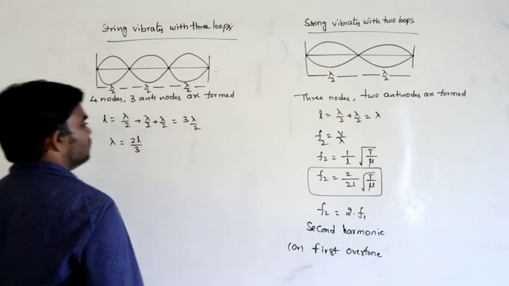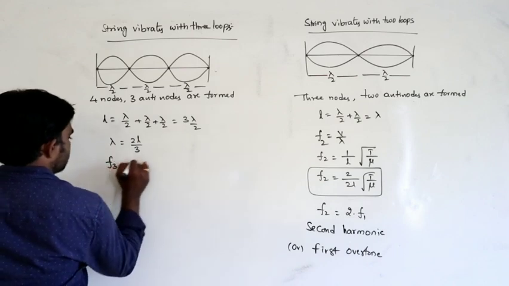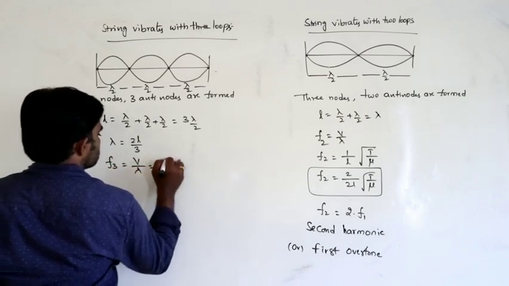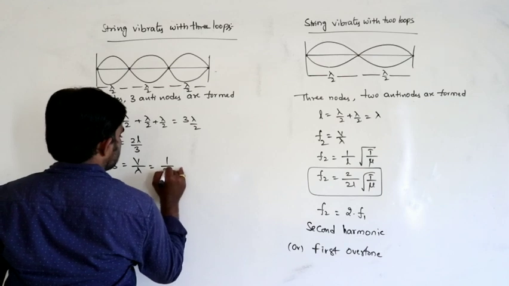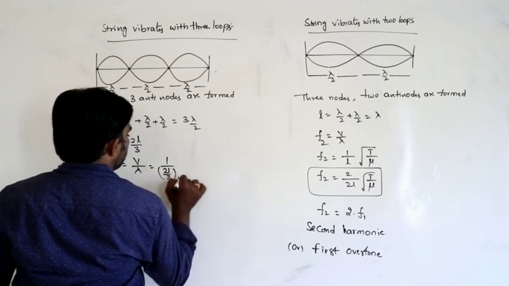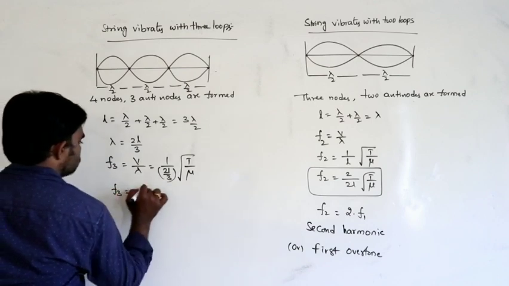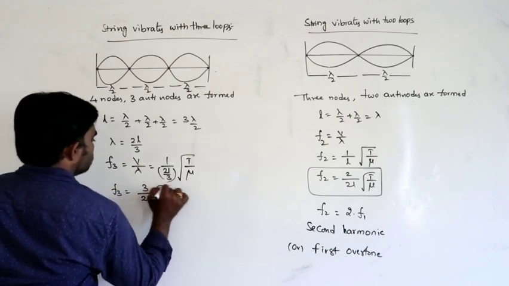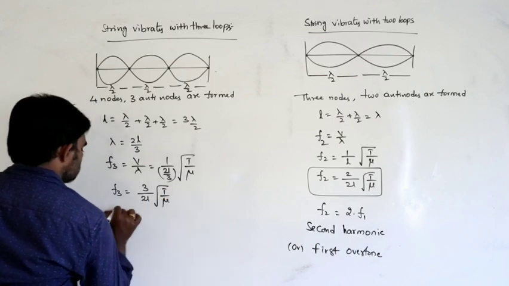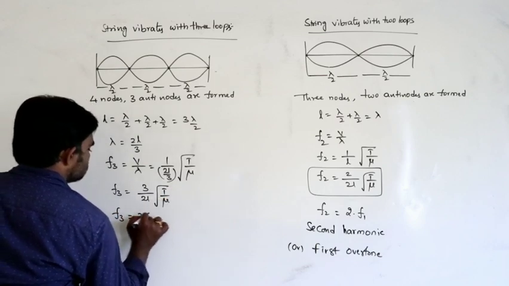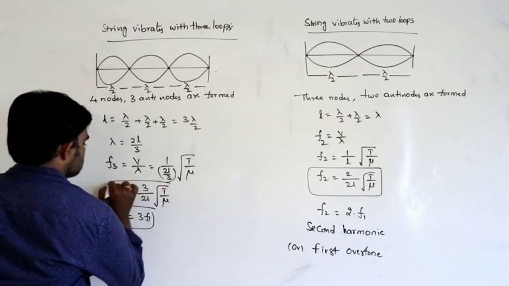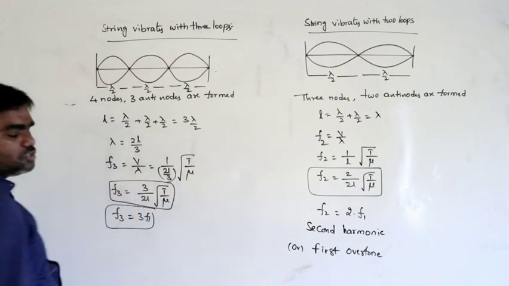Then the frequency F3 can be written as V by lambda, that is 3 by 2L into V, where V is square root of T by mu. So F3 is equal to 3 by 2L into square root of T by mu, that is F3 equals 3F1.